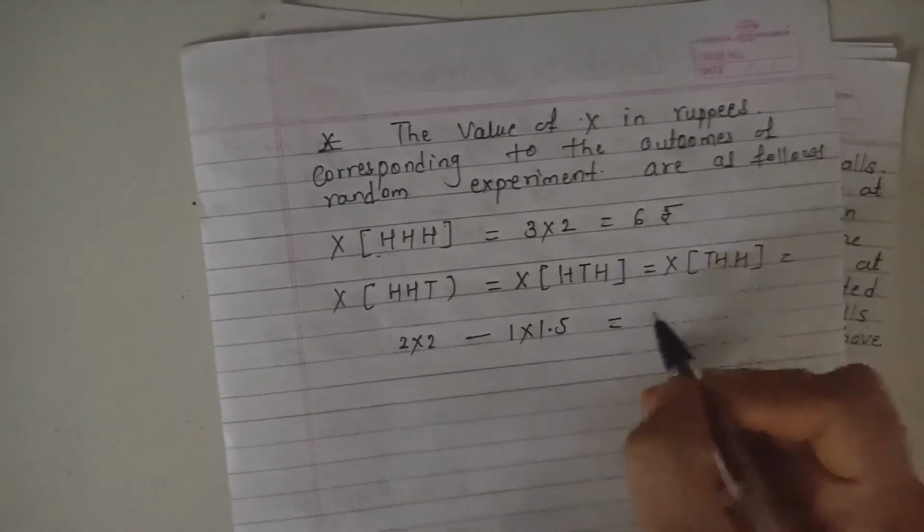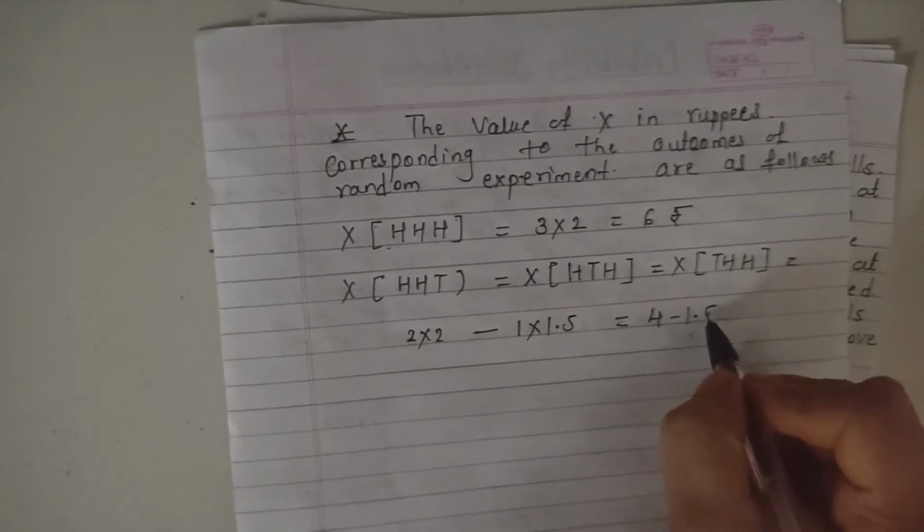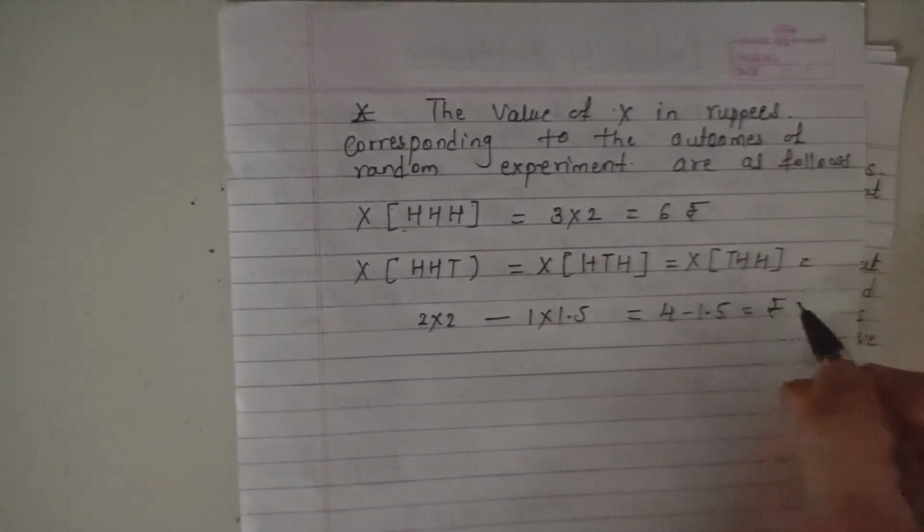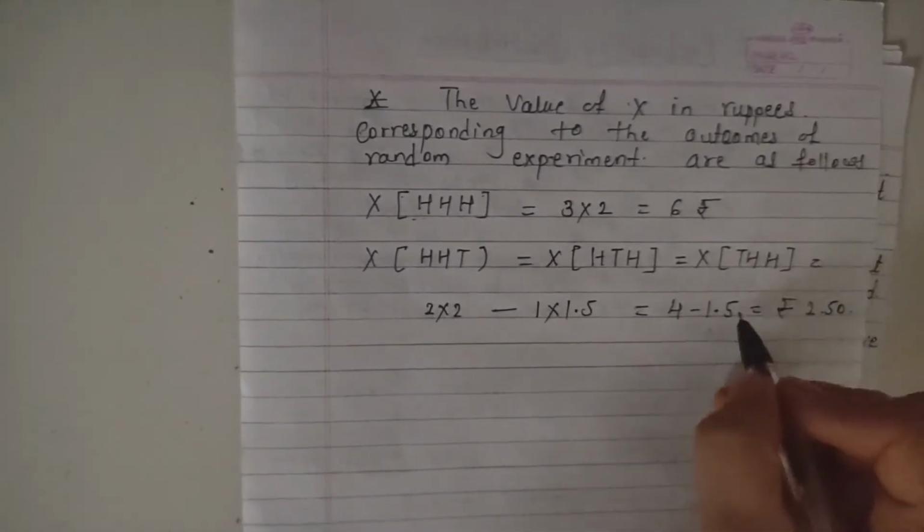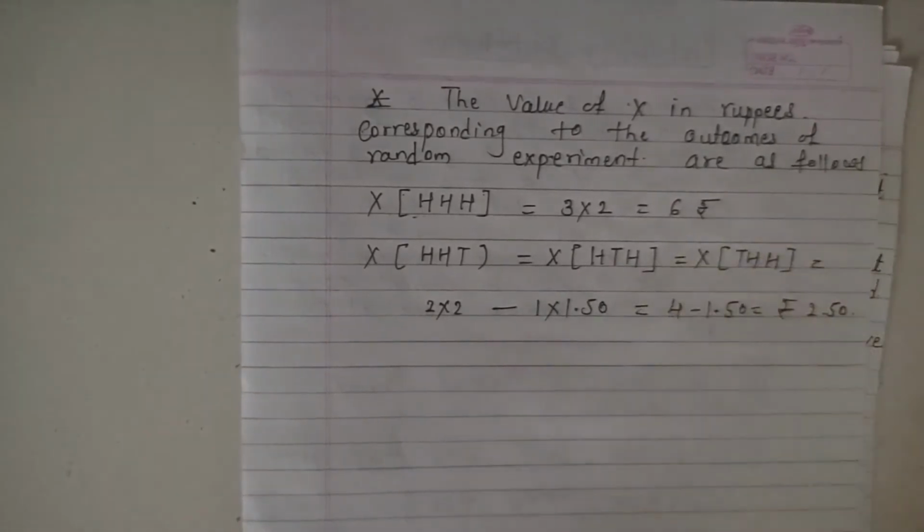So we get 4 minus 1.5, that is rupees 2.50.